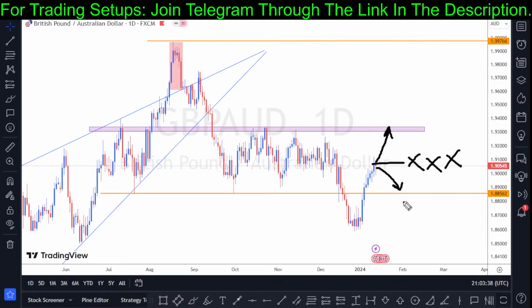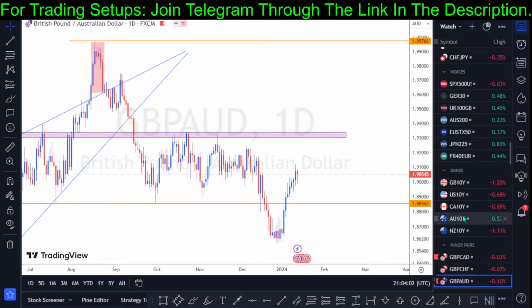Okay, so that is what I can see, Henry AK. If you're looking out for a trade right here, you need to exercise patience to see how price reacts to this level and then to this level. My strategy is I look out for trade opportunities at key level structures, so demand and supply zones in the market. Thank you. So now let's check out what we have on the euro paired against the USD.